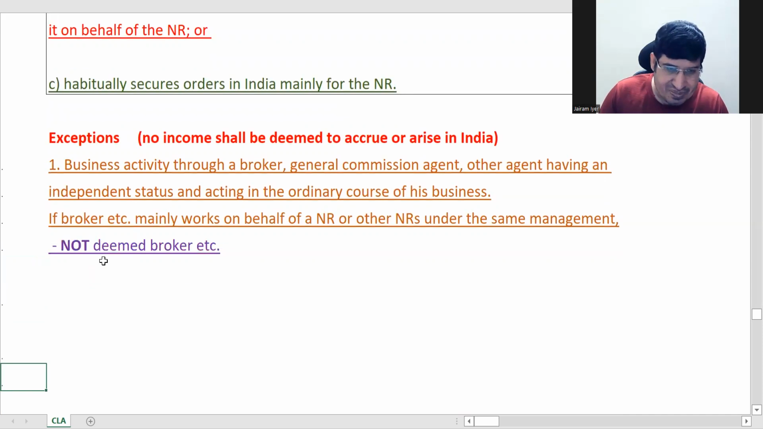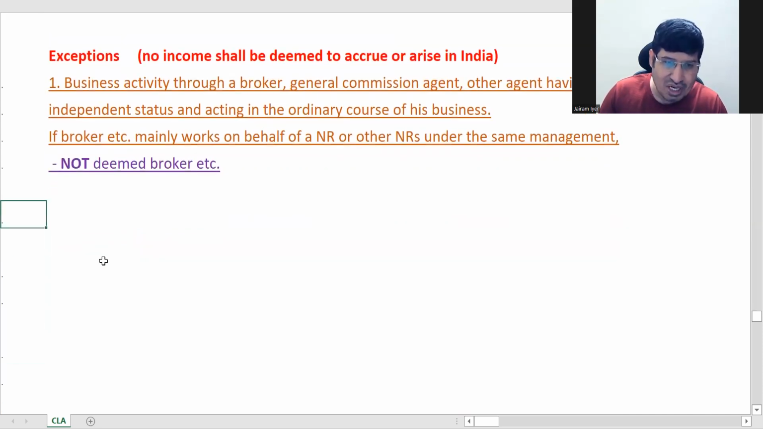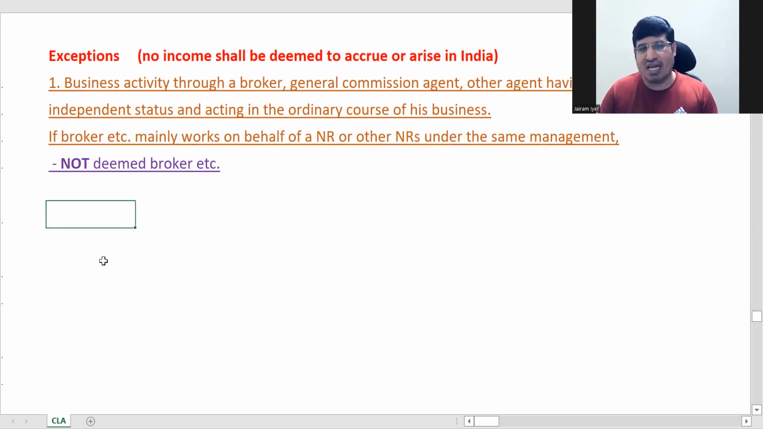Whatever you are learning now will, at best, have theory value. You can have a short note or something like that. You will not get any problems on this, but you can have objective type questions or short notes on this.